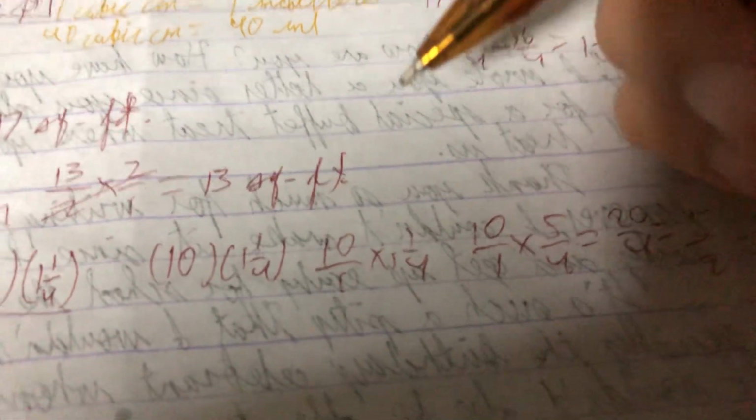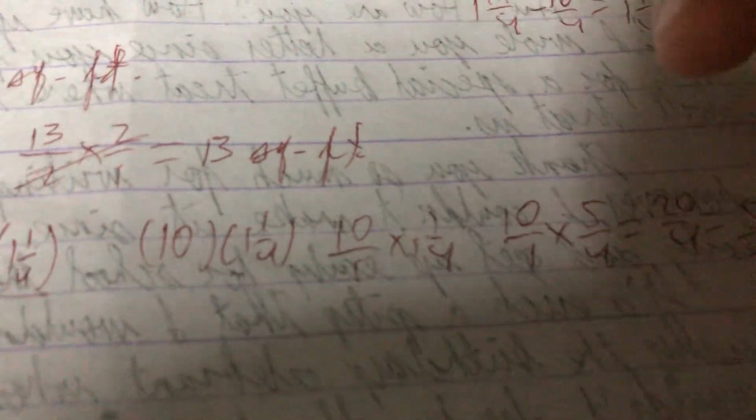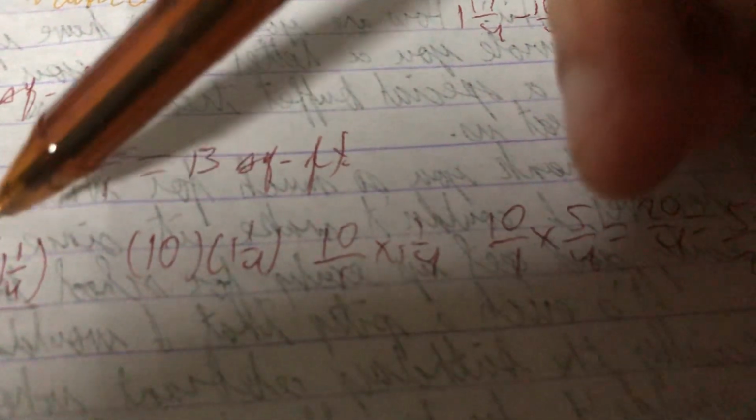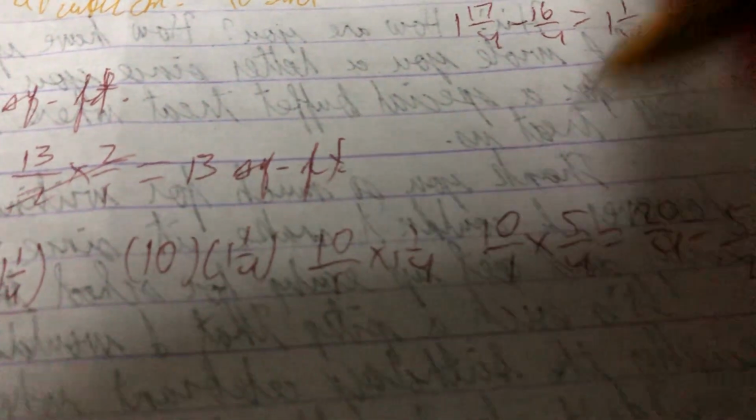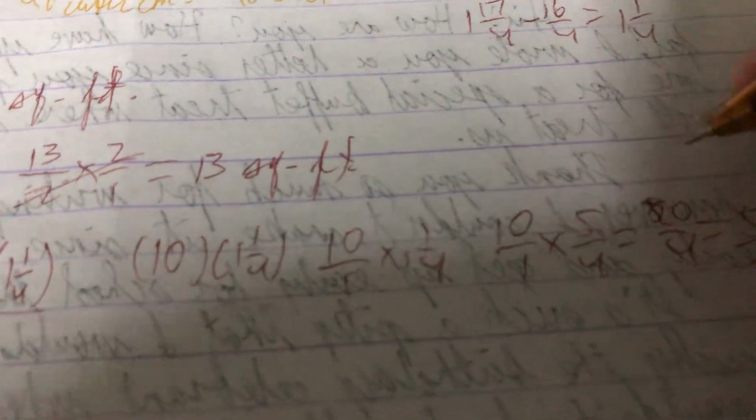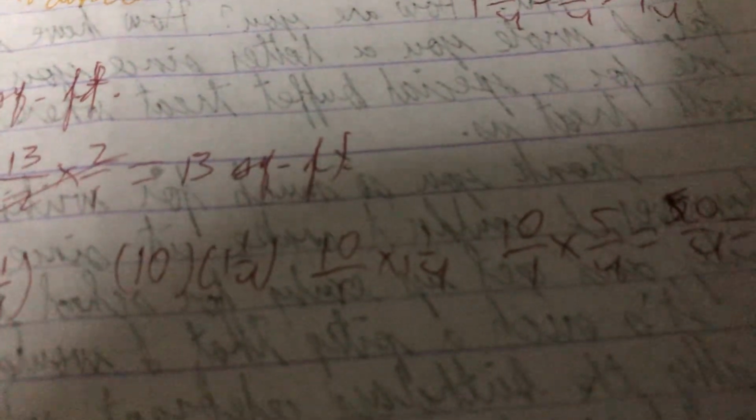Wait, maybe I'll be wrong again. I'm still unsure about this. Anyway, that becomes 5. Then that becomes 50 over 4 actually, not 20. I thought 10 times 5 is 20, but it's 50. So, 50 divided by 4. If I simplify this, that'll be 25 over 2. And 25 over 2 is the same as 12 1/2, or 12.5.